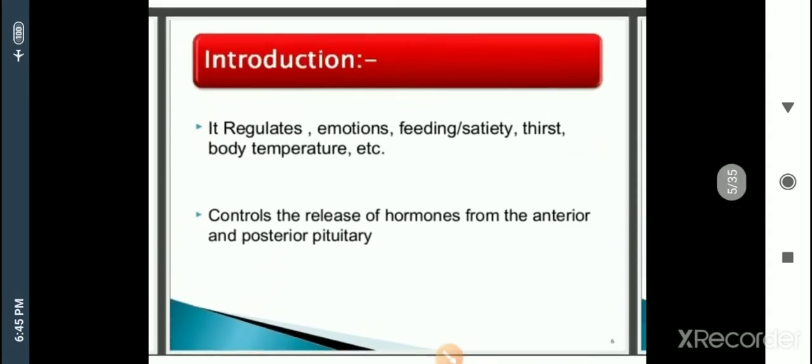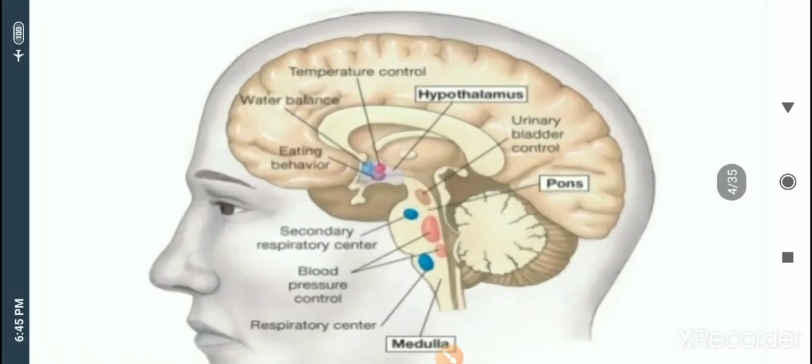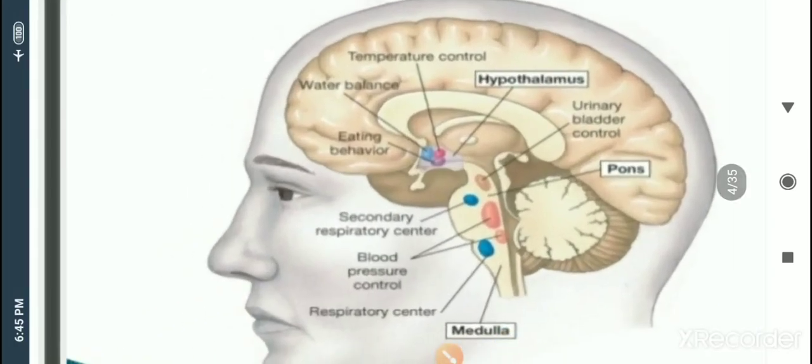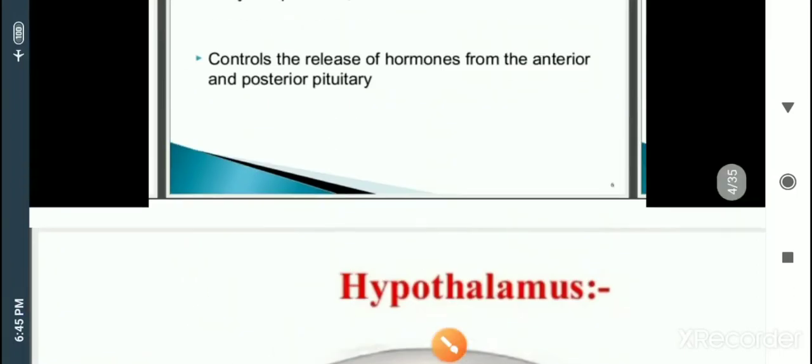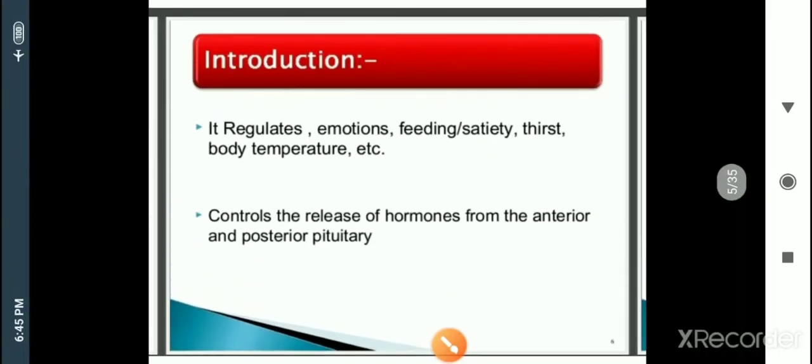Thirst, in the sense, again relates to water balance. When we feel thirsty, it means our body demands water, our body needs water, then we feel thirst. So it fulfills the body's demand for water balance.